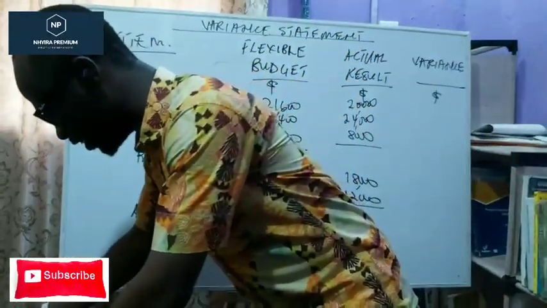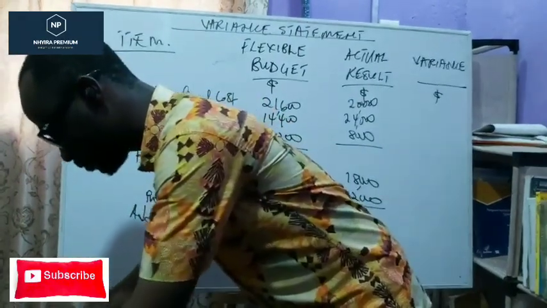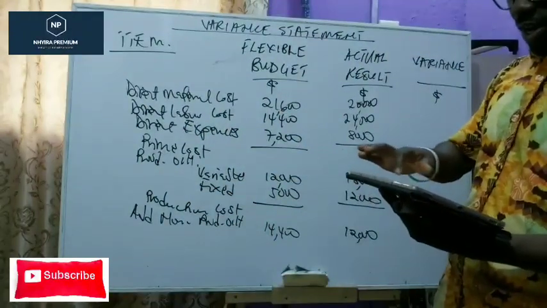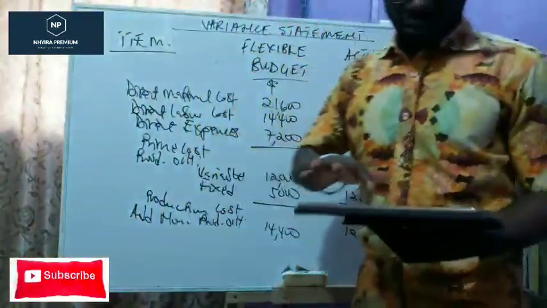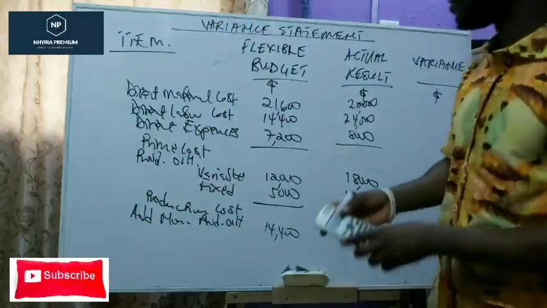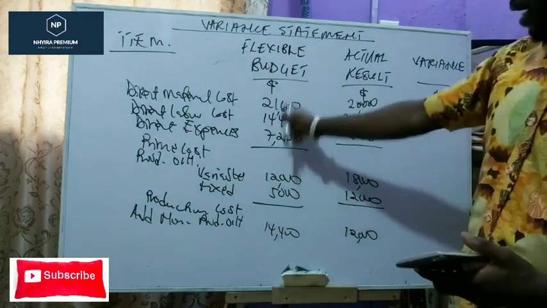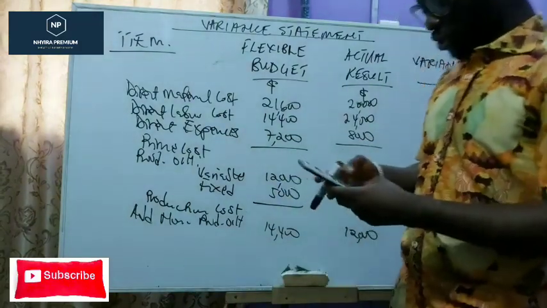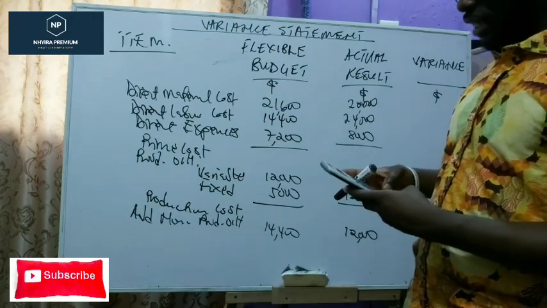Okay, so let me make sure the figures I'm bringing are correct. All right, so let's punch them out and let's see what we got. So flexible budget, actual results. Let's get a total cost here. So 21,600 plus 14,400 plus 7,200. That gives us a prime cost of 43,200.